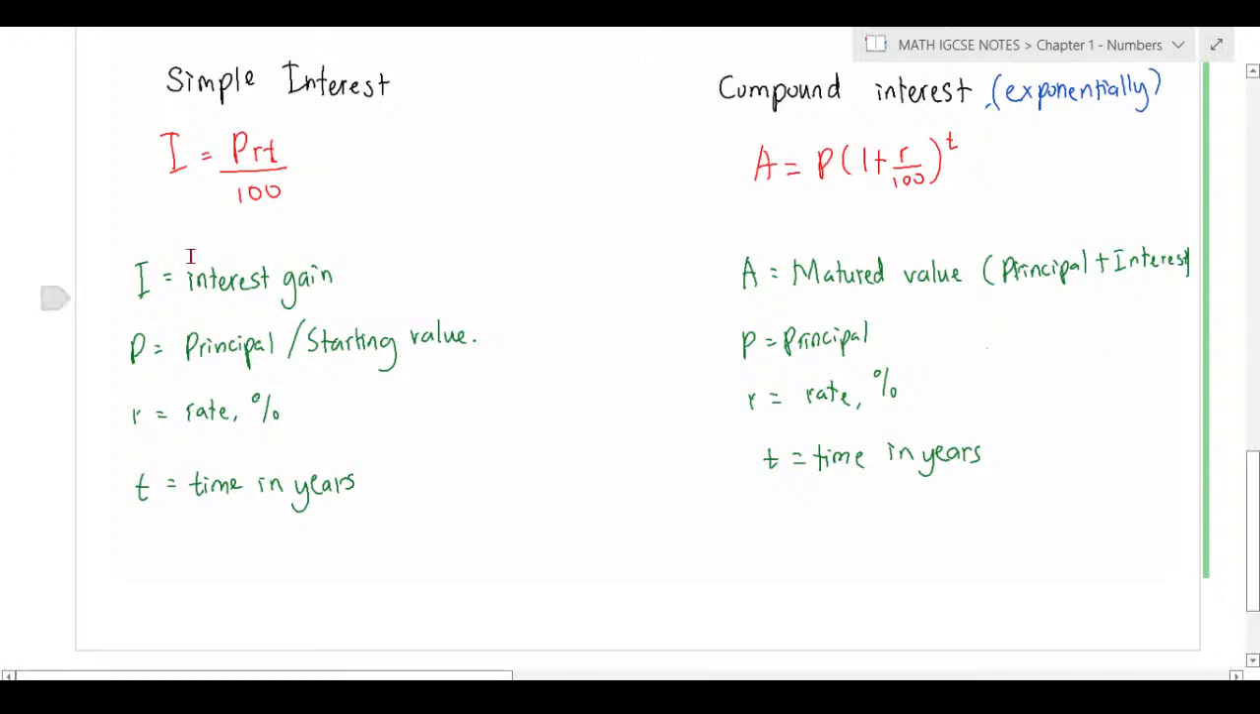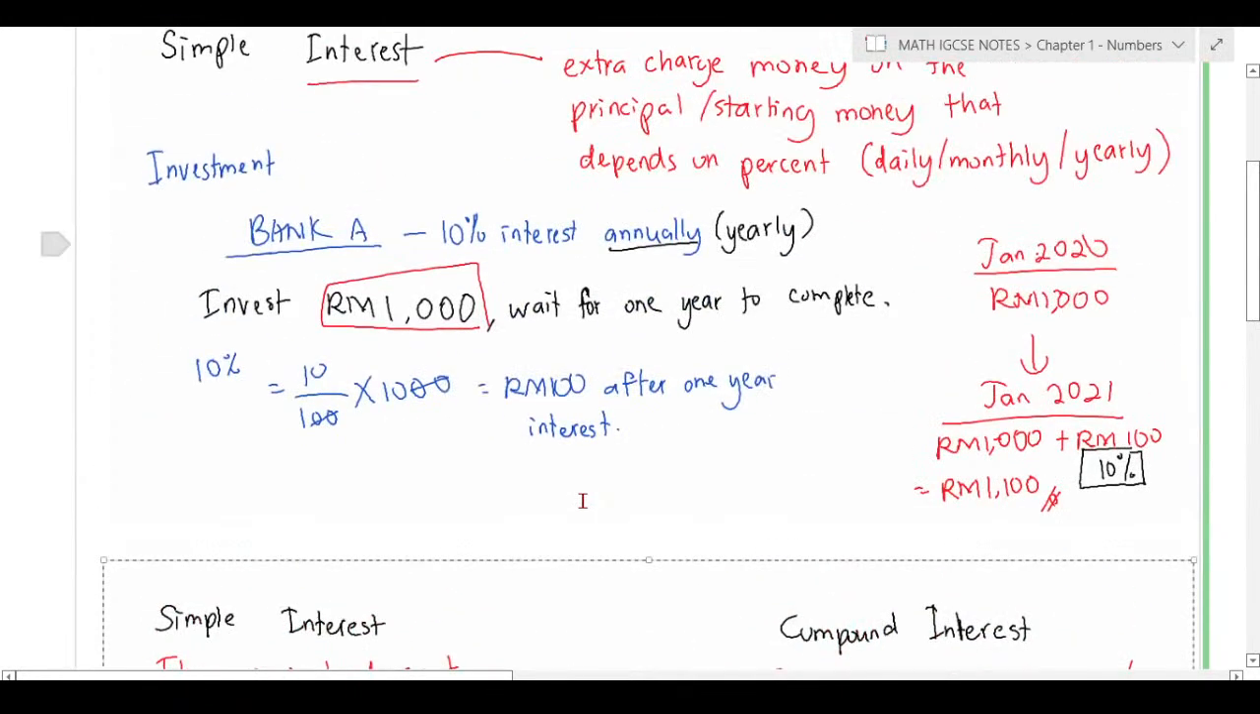Compared to the simple interest formula, where you only calculate the interest, here you calculate the principal plus the interest, the amount that has matured. So that's the difference. P is still the principal, R is the rate, and T is time in years. So that would be it for simple and compound interest.